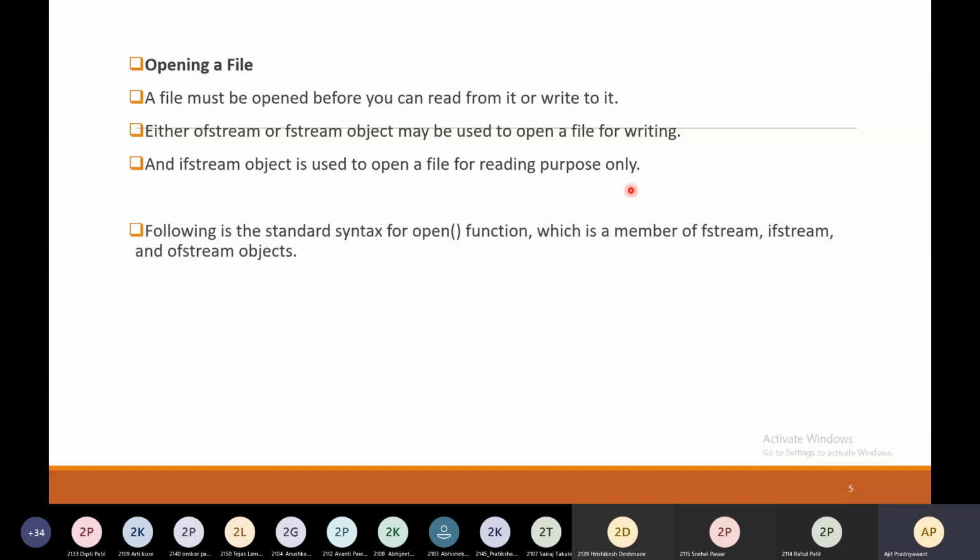So following is the standard syntax for the open function, which is a member function of the fstream, ifstream and ofstream objects. So mostly the open method is used to open a file. So void open, this is the name of the file, and then the open mode.